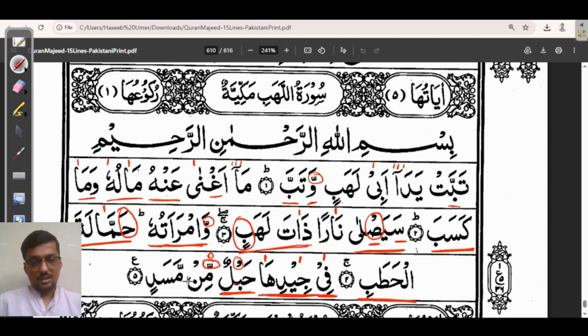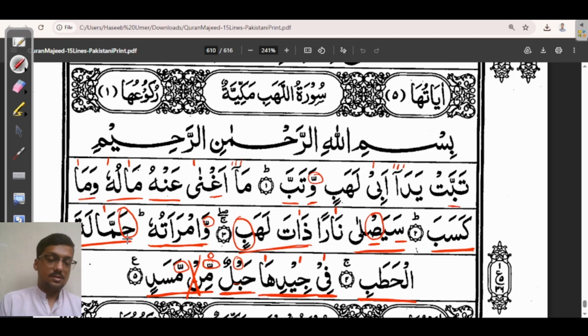And if we look at the next word, the last word, mimmasad, mimmasad. So if you focus here, I am not reading this noon. Why? Because we know when a letter comes with a jazm sign and the next letter comes with a shadda sign, in this case, we have to avoid reading the jazm letter and we have to read only the shadda letter.